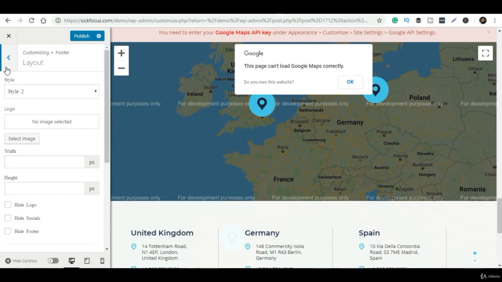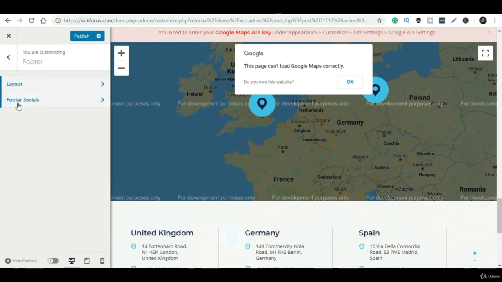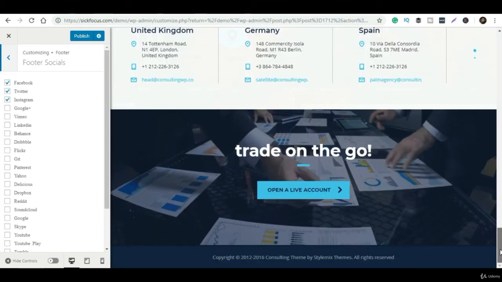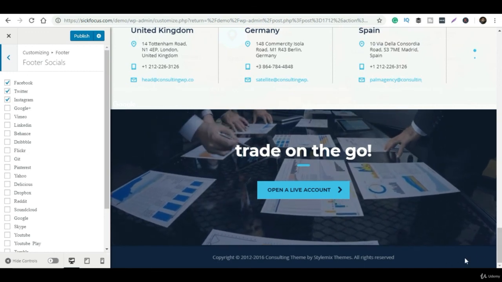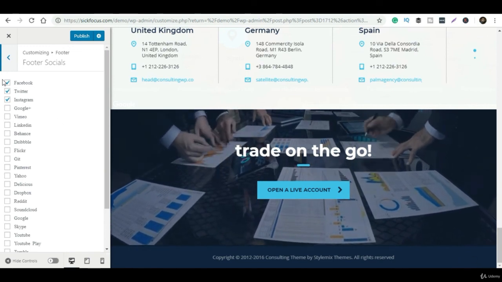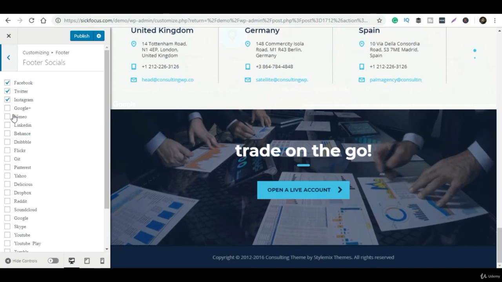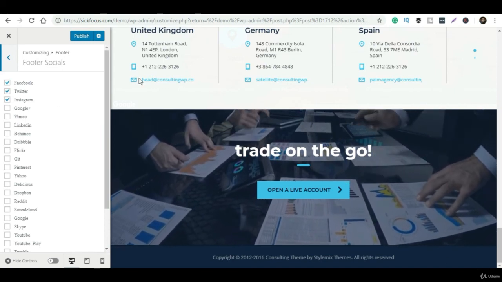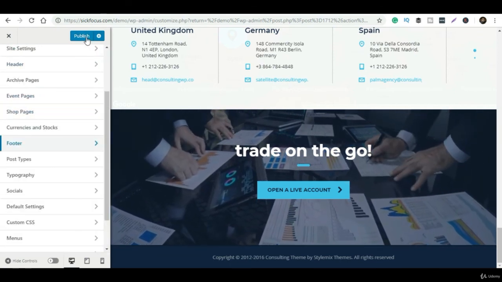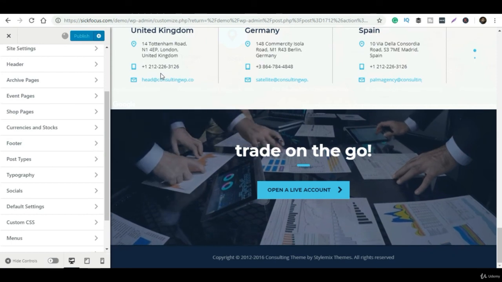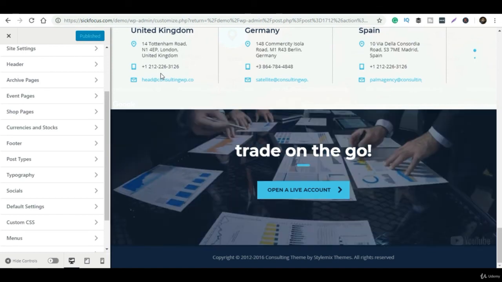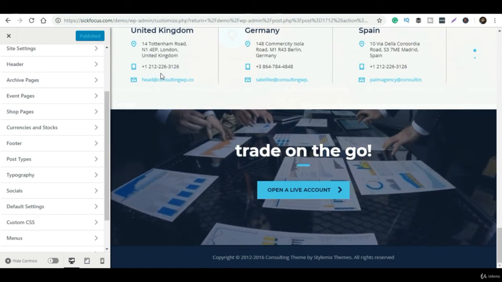So these are all small things you need to take care of, and this is about social. If you go to the bottom of this particular section, you can see the Instagram photo links. Social links will come in the footer section. Once we're done with our changes, we can simply click on publish, and the changes, the design, and the layout will automatically save in the back end and go live on your website.